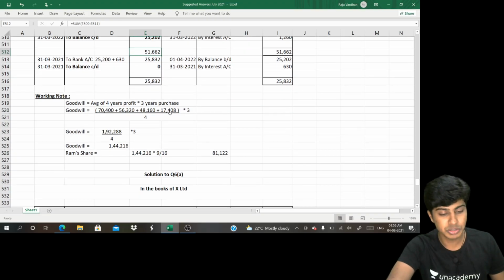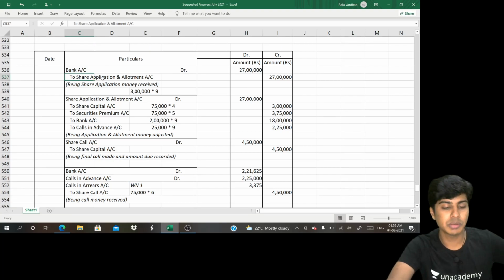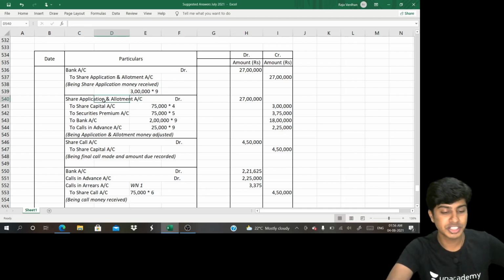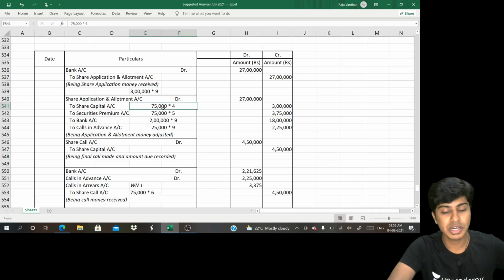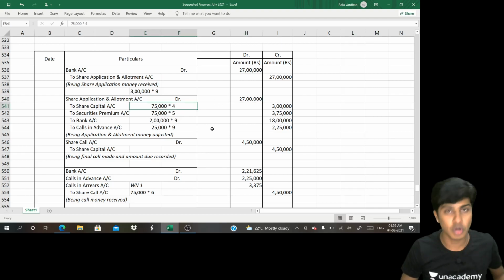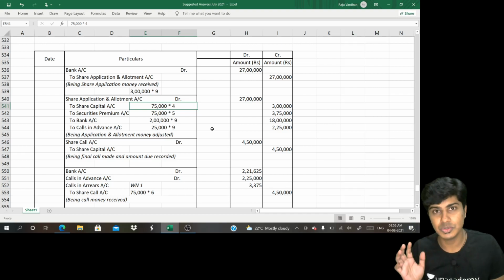Simple question. Let me show it to you. Firstly, bank account debit to share application. Received share application money. 3 lakh applications into 9 rupees, 27 lakh rupees. Now this share application has to be transferred to capital. So I'll write share application 27 lakh. But what will be transferred to capital is the number of applications called for. It was called for only 75,000. So the number of shares that will be allotted is 75,000.